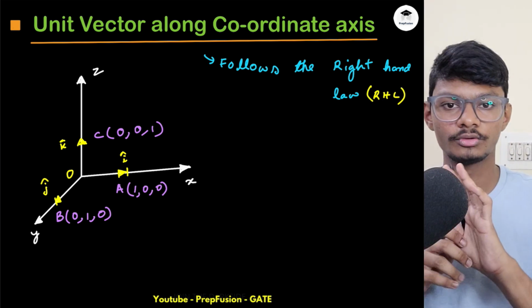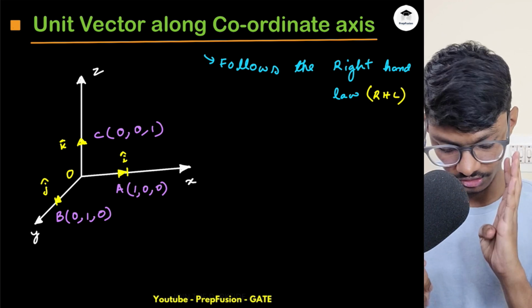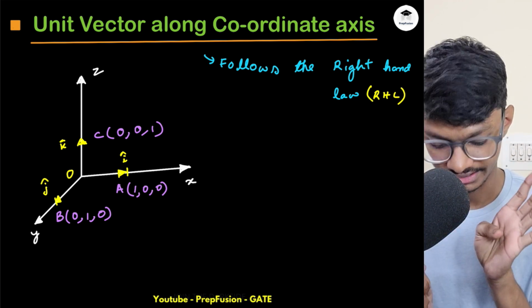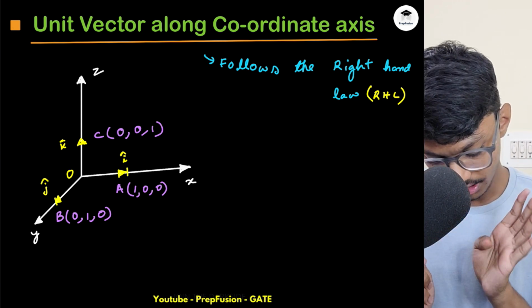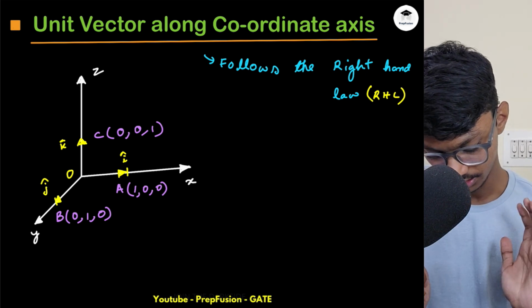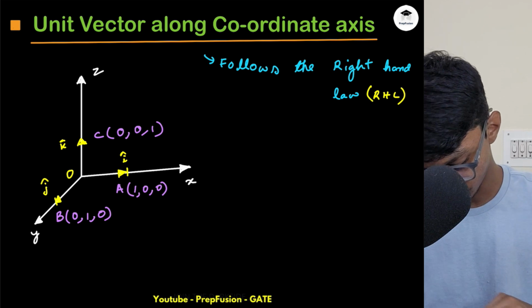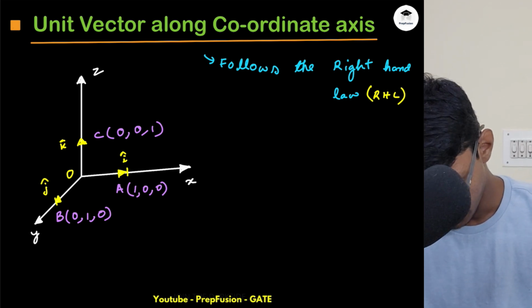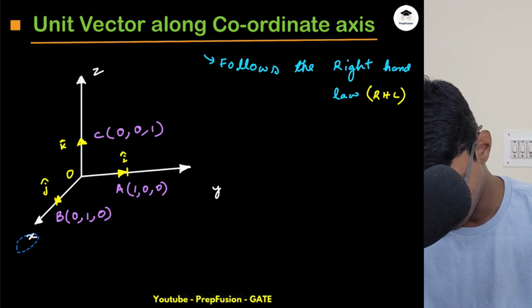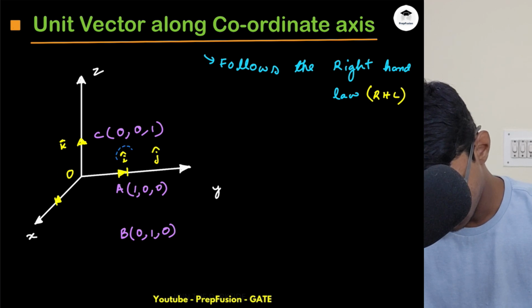What does right hand mean? You can observe my 4 fingers, right? You place your 4 fingers along the direction. Okay, I have done something wrong, this shouldn't be this. This will be x and this will be y. Sorry for that.